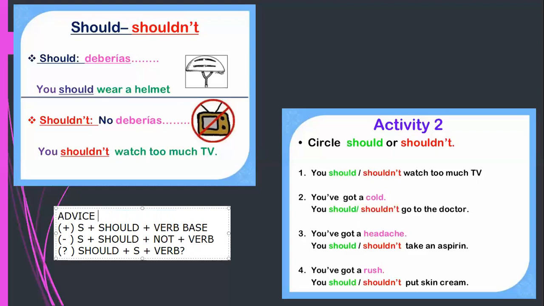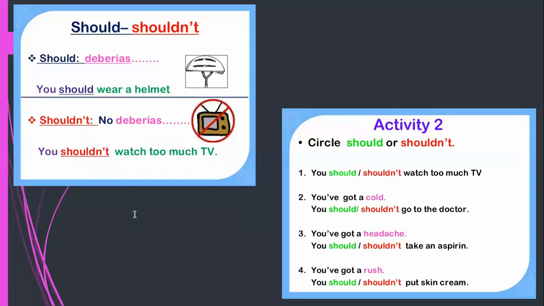As I said, we use this modal verb to give recommendations, a piece of advice, a suggestion. So in this activity, it says you should or you shouldn't watch too much TV. Imagine that it is a sedentary person. I would say you should watch too much TV in case the person maybe is bored. But if I want to say you shouldn't watch too much TV, it would be in case the person is sedentary.